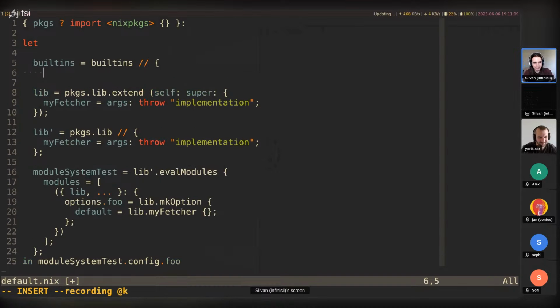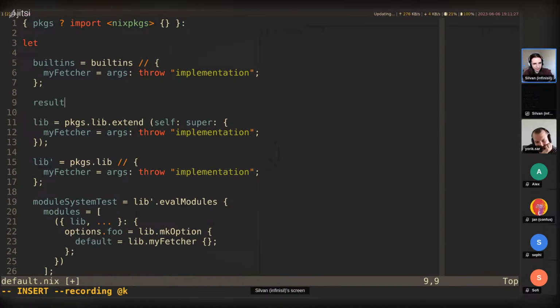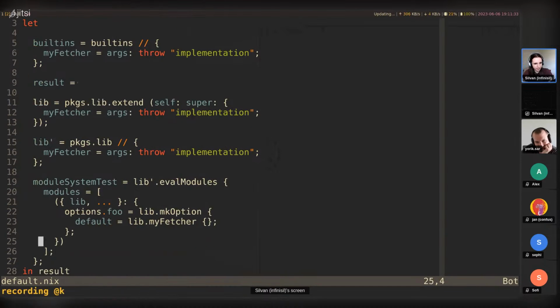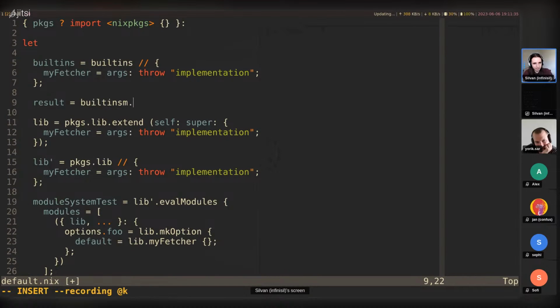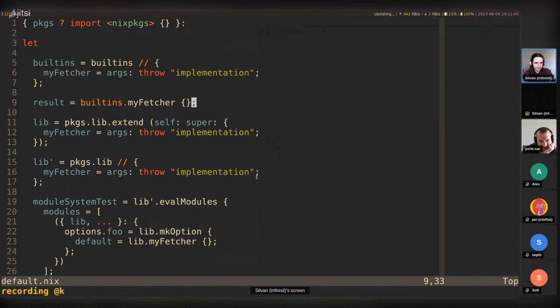Lets are recursive, so this will be an infinite recursion error. But let's try it here. My fetcher, I'm going to copy this in here. And now let's try this down here. Let's define result here. So the result equals builtins.myFetcher. And let's try this, and we get infinite recursion. That's as expected because lets are recursive.